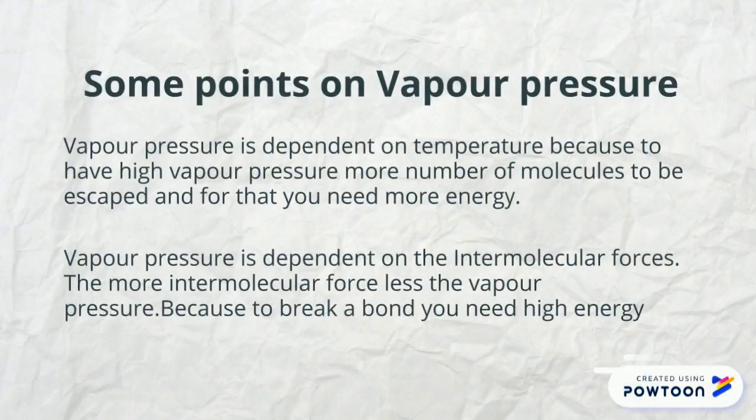Some points of vapor pressure. Vapor pressure is dependent on temperature because to have high vapor pressure, more number of molecules need to escape from the liquid surface, and for that you need very high energy. And also it is dependent on intermolecular forces. More the intermolecular force, less the vapor pressure.